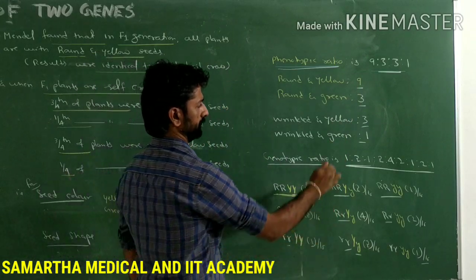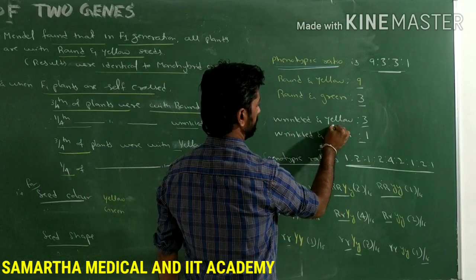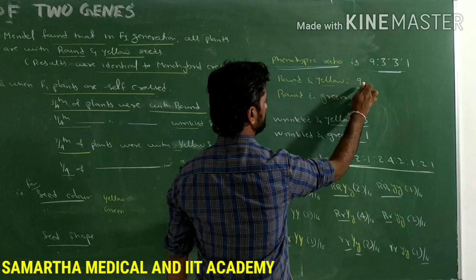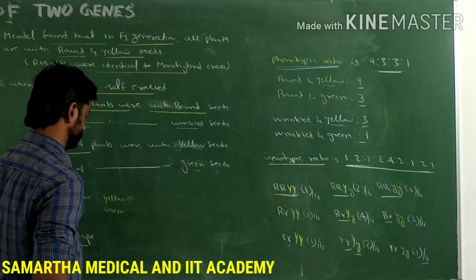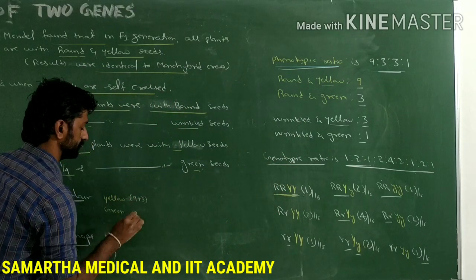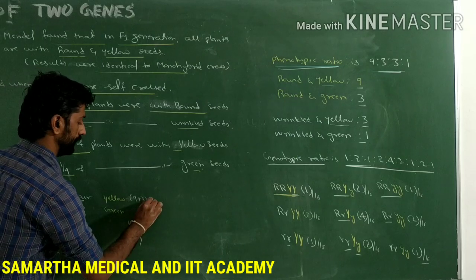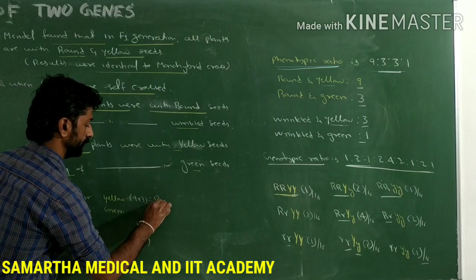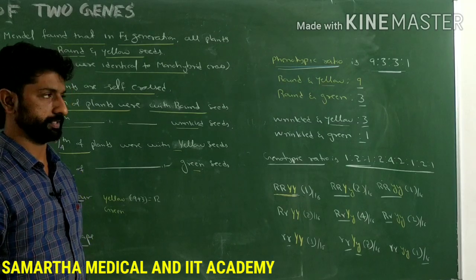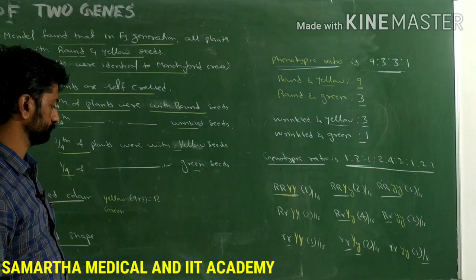Then wrinkled and yellow. Total how many yellow colored seeds are there? 9 plus 3, that is 12 are yellow colored. 12 plants are producing yellow colored seeds out of 16.